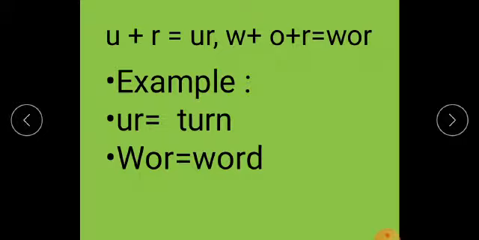Here is one example for each sound. Turn. Turn is a word in which the first sound is used. Word is a word in which the second sound is used.